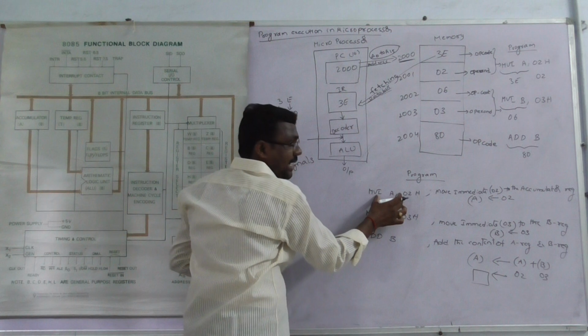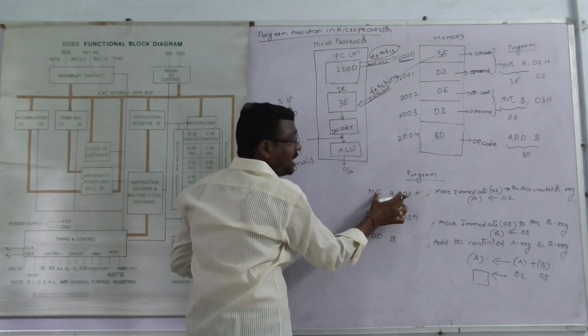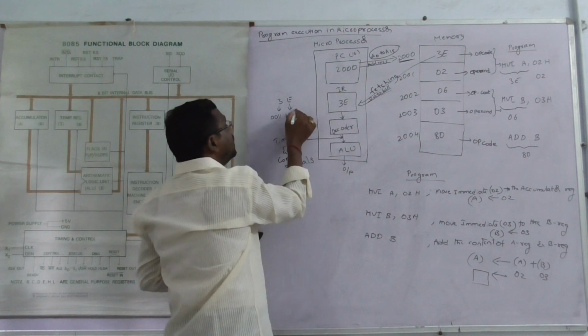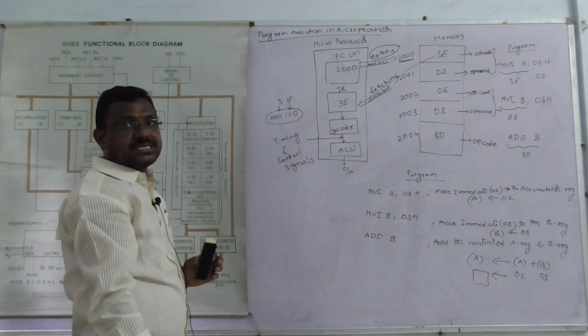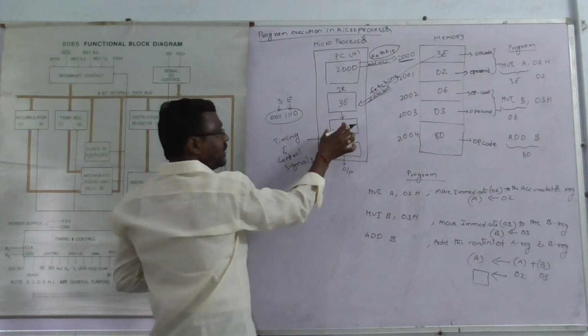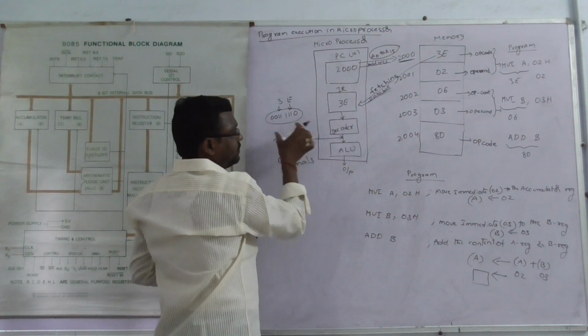Here we write the assembly language program. The assembly language program is converted into binary form, machine language, by what is known as the assembler. Here the decoder decodes the information.